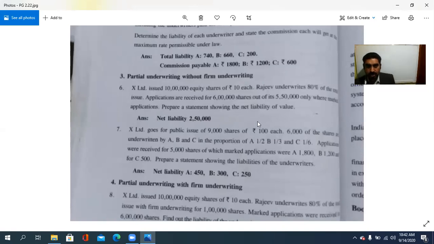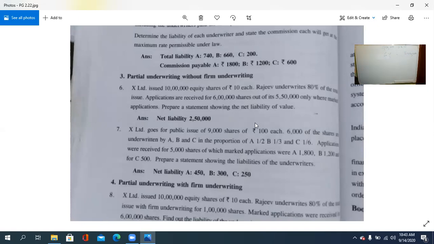X Limited issued 10 lakh equity shares of rupees 10 each. Then Rajiv underwrites 80% of the total issue. So 80% of 10,00,000 is 8,00,000. Isn't it? So 8 lakh. Gross liability is 8 lakh, 80% of the 10 lakh total equity shares. That is what? 8 lakh.